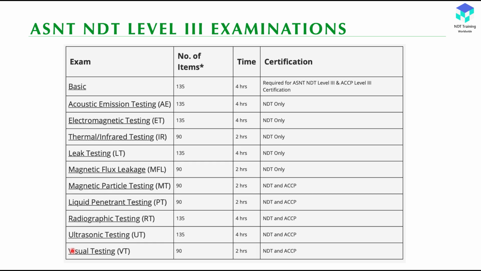Then if you check with the ASNT website time to time, so they will update. Suppose maybe if they want to remove this method, so they remove and they will update on their website. So acoustic emission testing, maybe they remove. Then sometime if they want to add new methods, for example, like if they want to add ground penetrating radar or microwave technology or laser methods, if they want to add any new method as examination, then they will just update this table on their website. Then you can identify which method they are conducting the examination. Then by clicking this link, you can see the complete information.